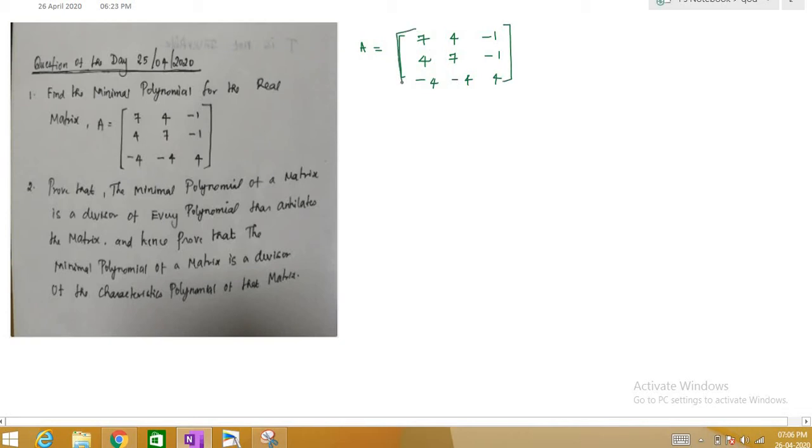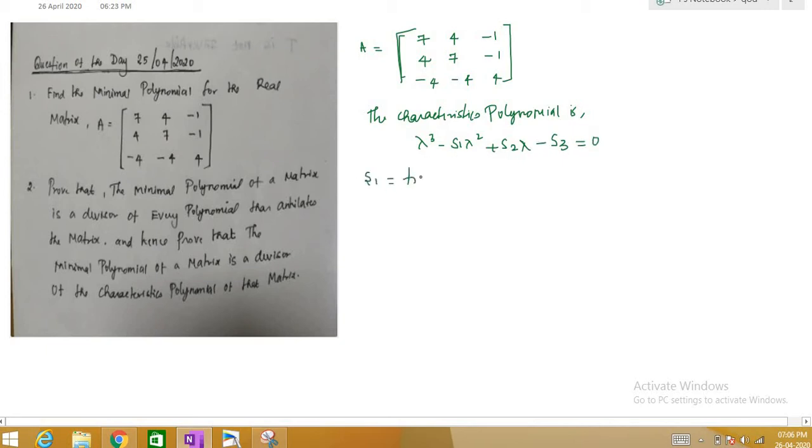First we will find the characteristic polynomial. I have given the formula. The characteristic polynomial is lambda cubed minus s1 lambda squared plus s2 lambda minus s3 equal to 0. We need to find s1, s2 and s3.